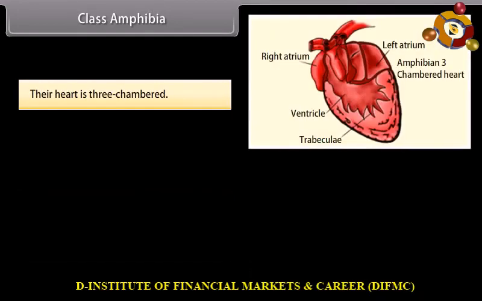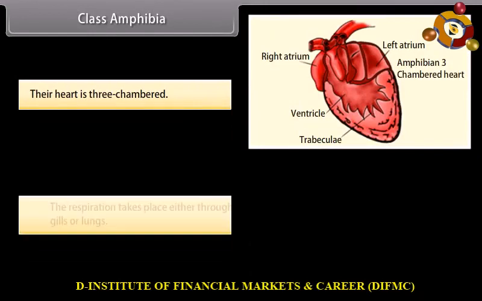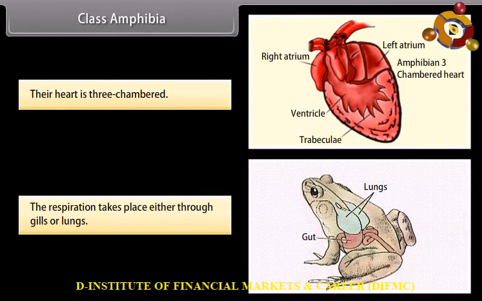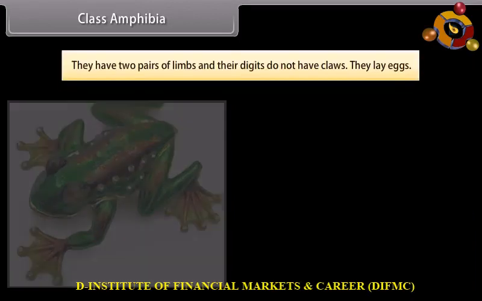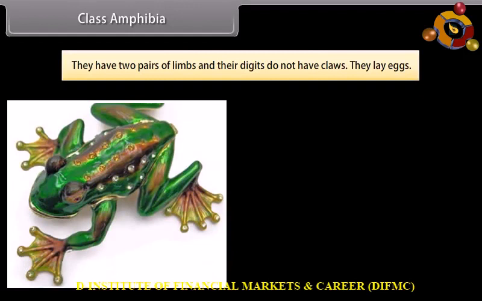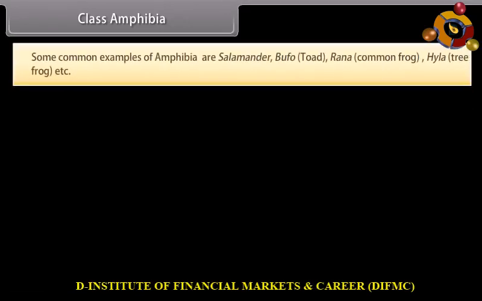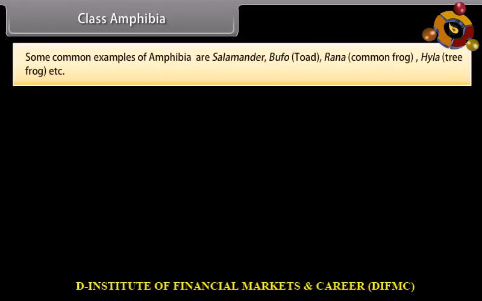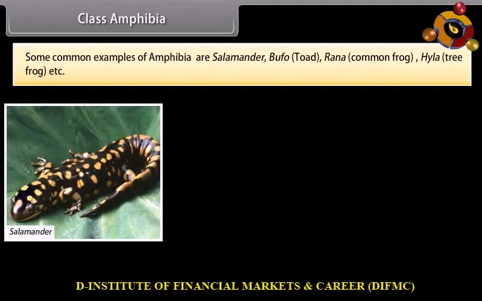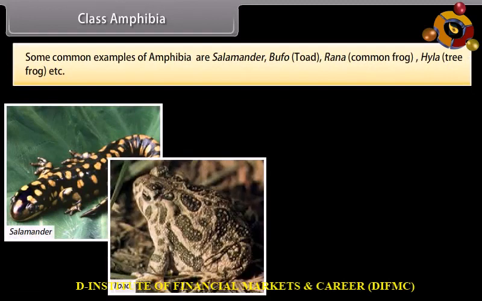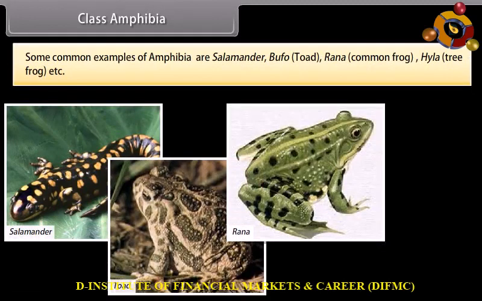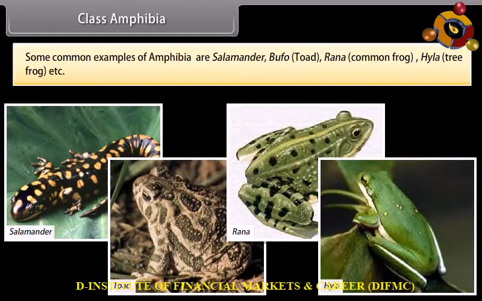Their heart is three-chambered. The respiration takes place either through gills or lungs. They have two pairs of limbs, and their digits do not have claws. They lay eggs. Some common examples of amphibia are salamander, bufo, toad, rana, common frog, hyla, tree frog, etc. Class Reptilia.